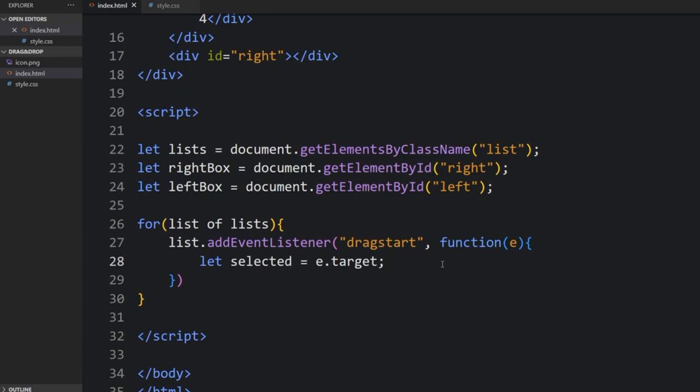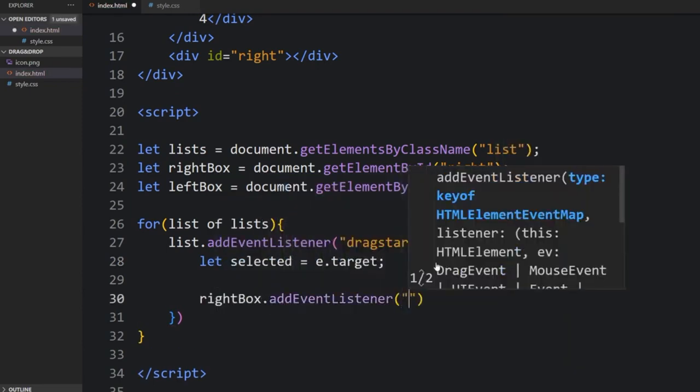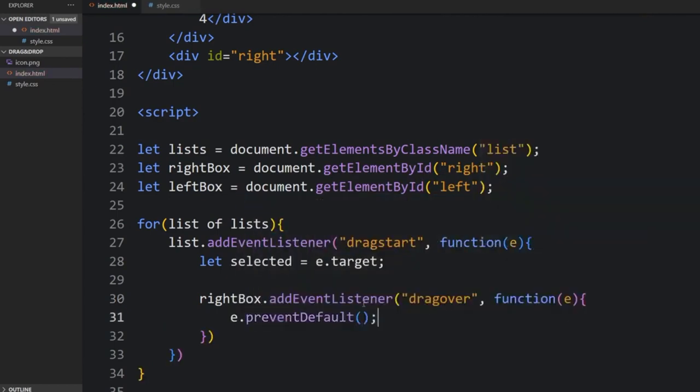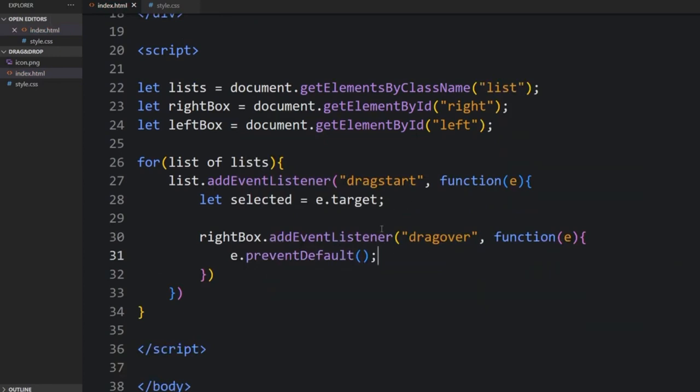So let me just come down. The rightBox, go to addEventListener, dragover, function e, e.preventDefault. So this prevents the default behavior of the document.